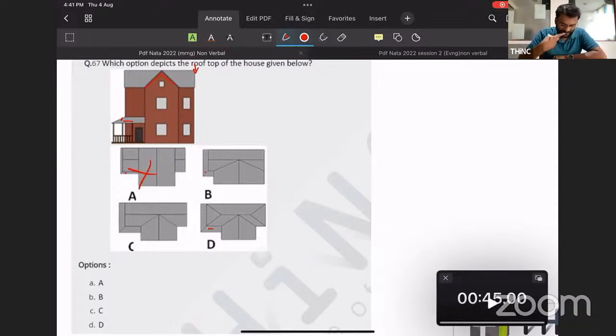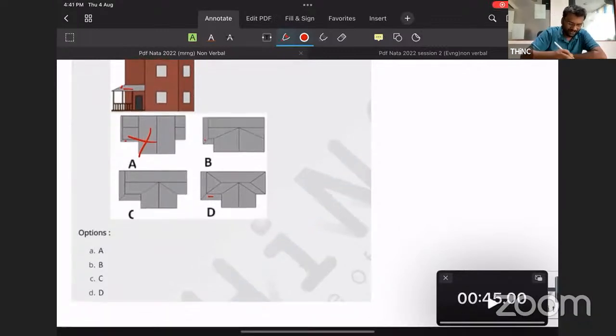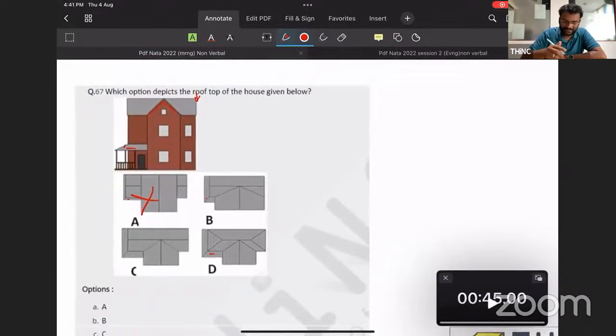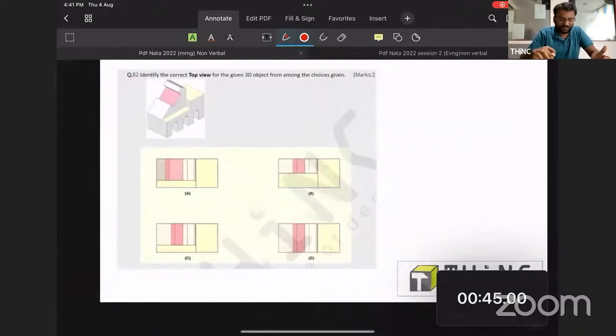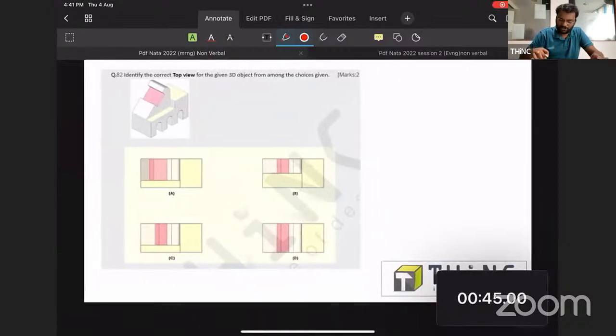Similarly, if we compare the sizes, you can find that option D, as well as its roof-like structure, is also against the case of this question. So D is gone, and you can avoid B also because this is very small, but this is very long. So option C is the most probable answer for this particular question. This is just a question for the projection. One more question from the projection over here.